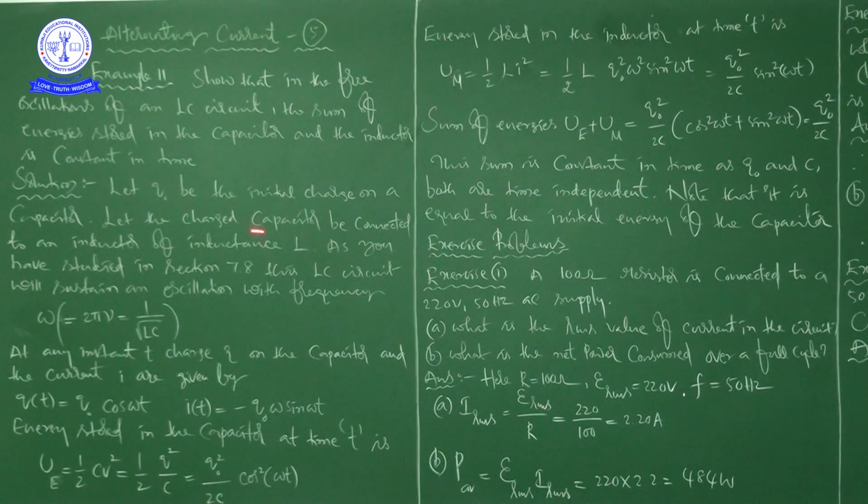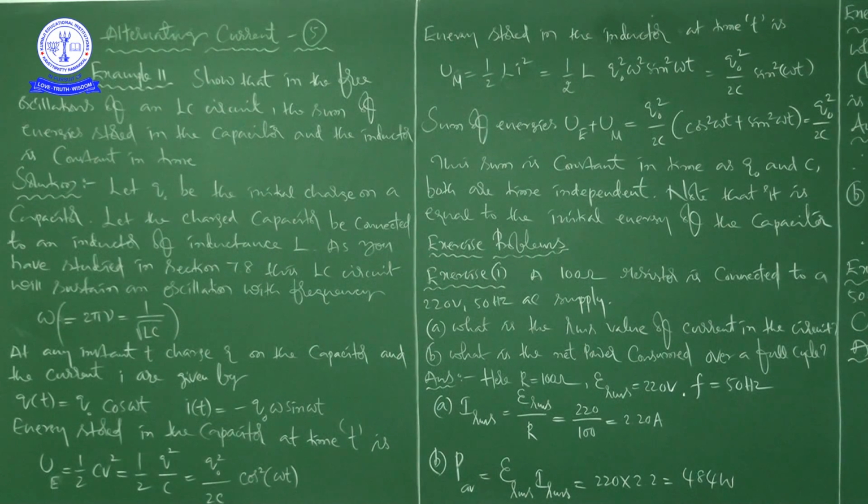Let Q naught be the initial charge on a capacitor. Let the charged capacitor be connected to an inductor of inductance capital L. Please try to understand.